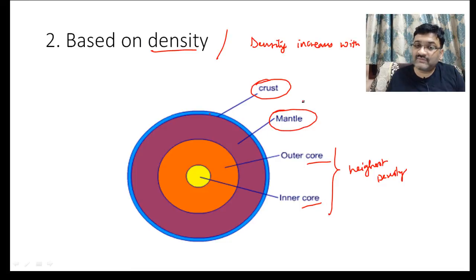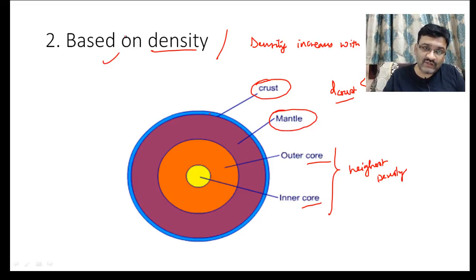So the density model is based on the density of the crust being less than the density of the mantle, which is less than the density of the core. The core, that is the interior of the earth, is going to have the highest density, right? So this is the second model we have about the interior of the earth.